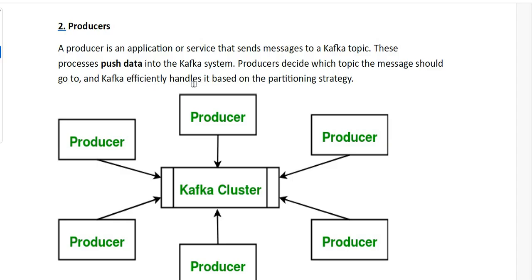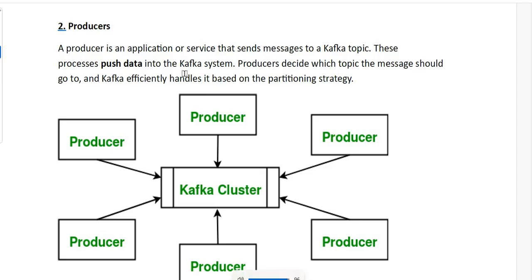Producers decide which topic a message should go to, and Kafka efficiently handles it based on the partition strategy. So a producer is selective about the particular topic it wants to send to, and Kafka efficiently handles that message based on the partitioning strategy.